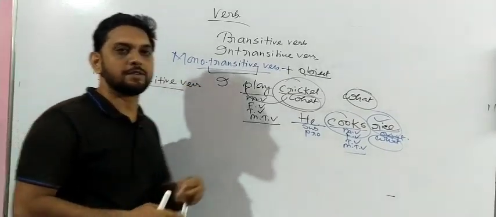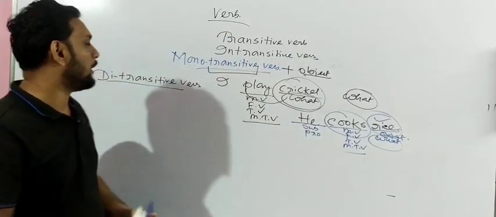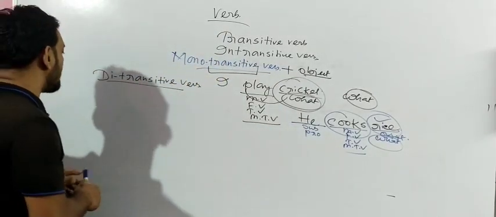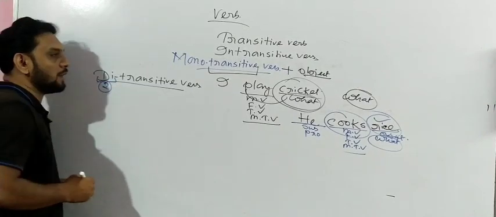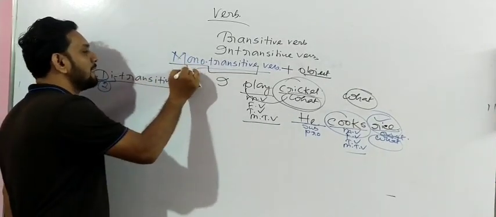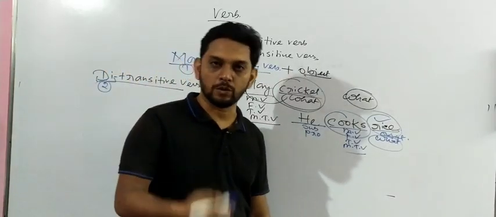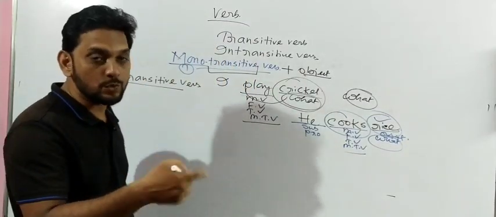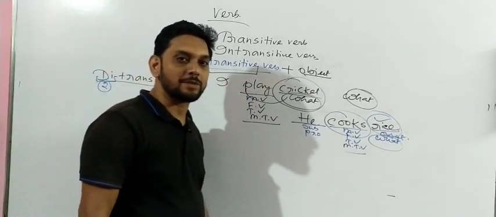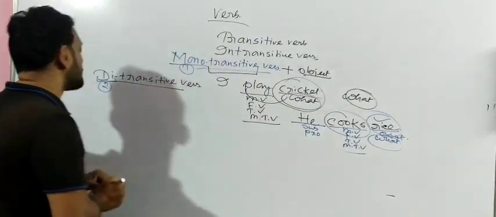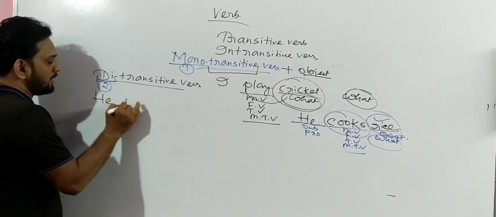Transitive means there should always be an object after the verb. But di means two. Mono means one, single. So if there is only a single object, we call it a monotransitive verb, and if there are two objects after the main verb, then we call it a ditransitive verb. Got my point? If I want to write an example over here, I can write down: he teaches me English.